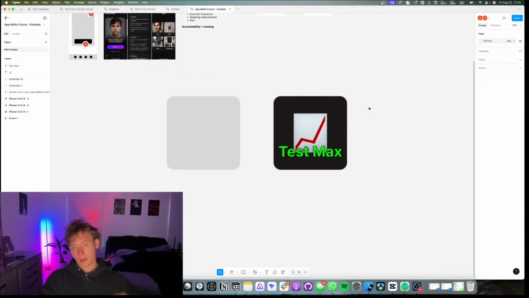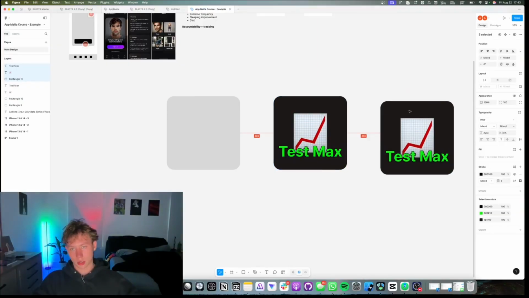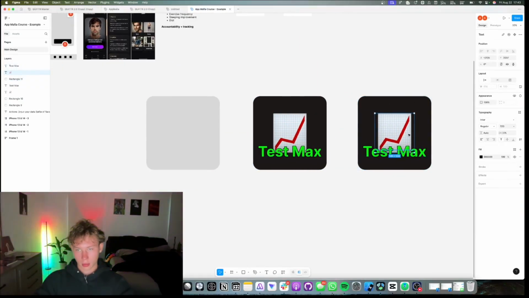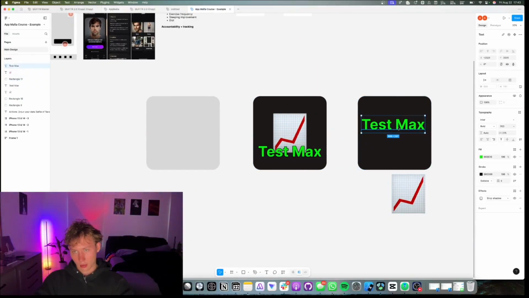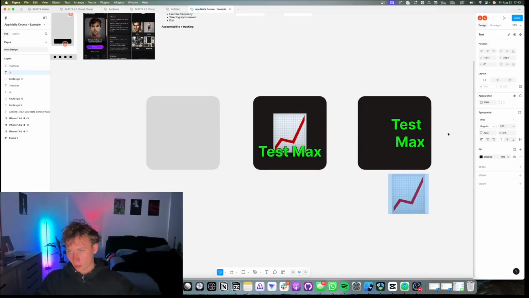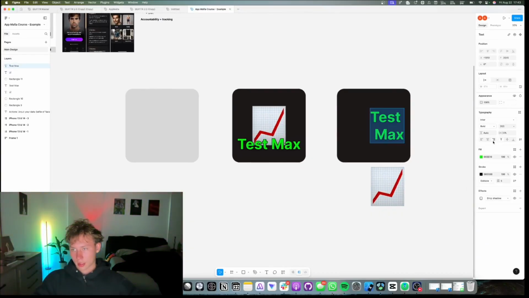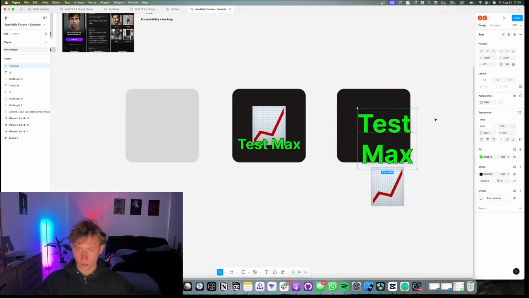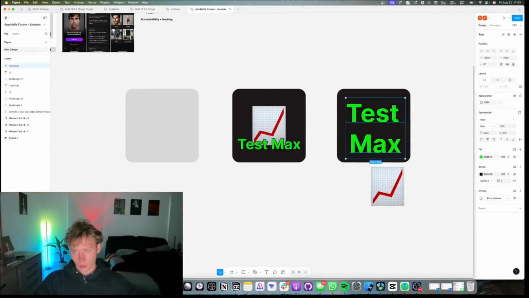So again, not super professional. We can make another version of this as well, probably without the chart as the main. We'll center this, make it about 350. And then the spacing between, I believe that is this. Wait.